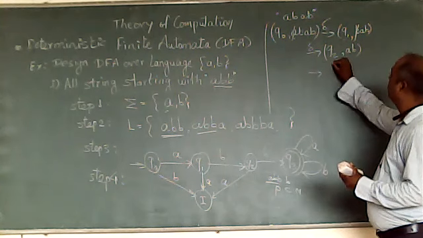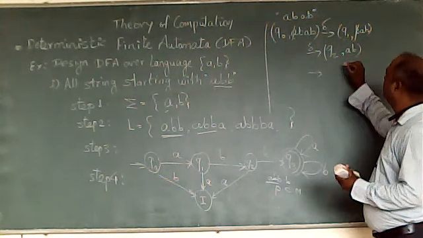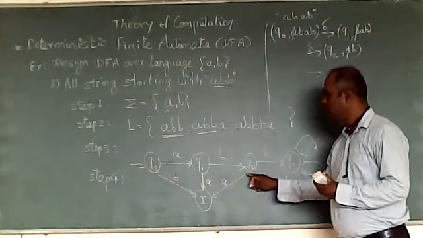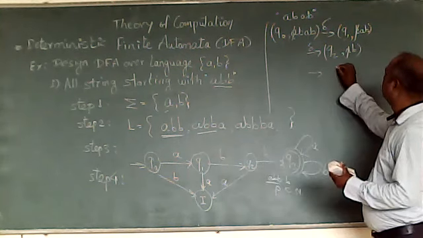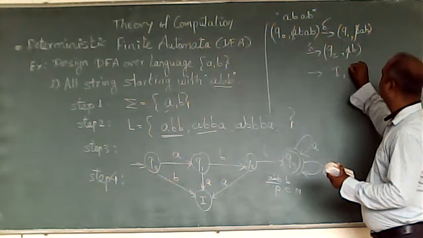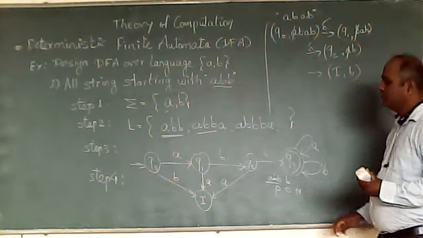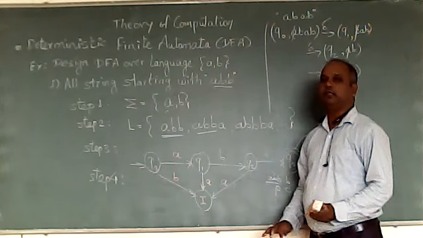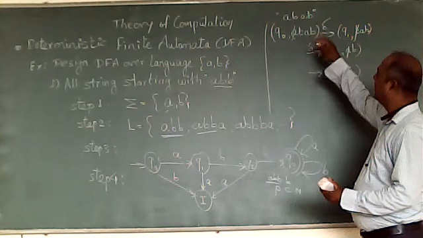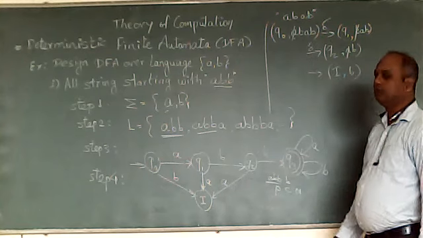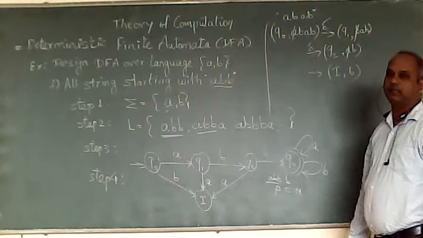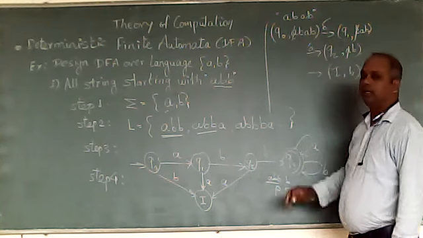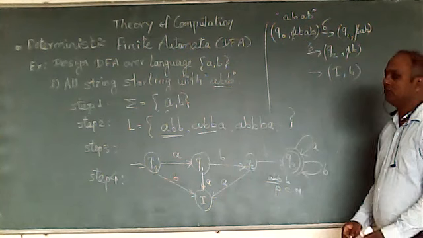Now again, Q2 with A goes to invalid. So that is invalid. When it goes to invalid, there is no transition, which means the string becomes invalid. So this ABA is an invalid string. My DFA is giving the correct answer for the invalid string. Yes, ABA is not starting with ABB, so it is invalid.